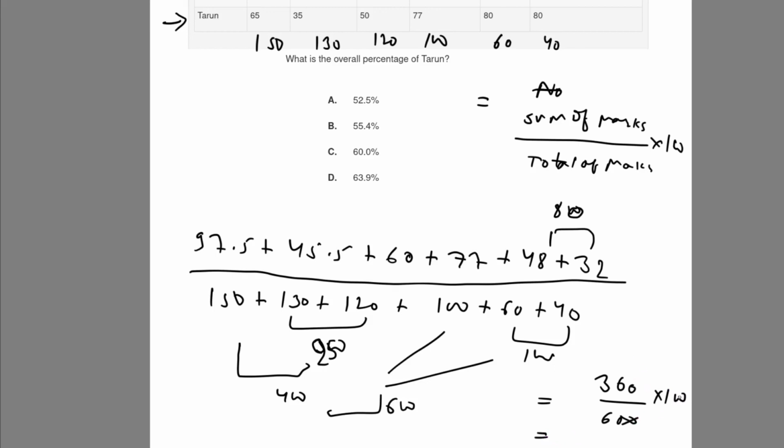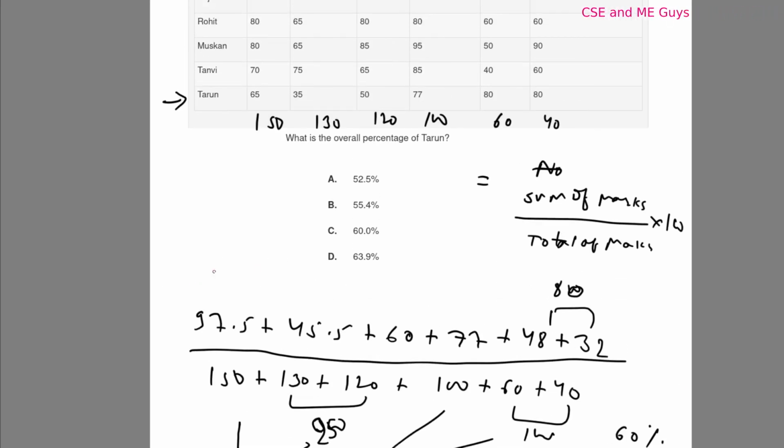So it's 60. We can say the overall percentage of Tarun is 60%. The answer out of these four is C, and all others are wrong. That's all for today. We'll meet you in the next video. Bye bye.